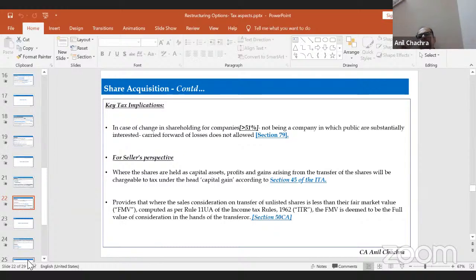So these are the things when we do the restructuring, whether I'm going to acquire the shares: Section 79 will be attracted or not, Section 56(2)(x) will get attracted or not, or Section 50CA will get attracted or not. So all these types of decisions, or all these sections, we need to keep in mind while doing the strategic activities of our business.